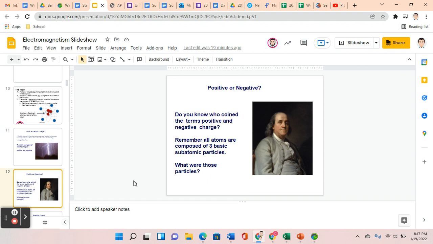Question asked here, do you know who coined the terms positive and negative charge? When you look at the picture here, there's a clue. Now, many people consider Benjamin Franklin to be the father of electricity, but that's kind of an elementary school myth that's incorrectly taught. Electricity was known for some 200 years before Franklin did his experiments with electricity. It was actually discovered in doing experiments with magnets some 200 years before Franklin did it. But they knew about the phenomena of electricity, but there wasn't a lot that they knew about it.